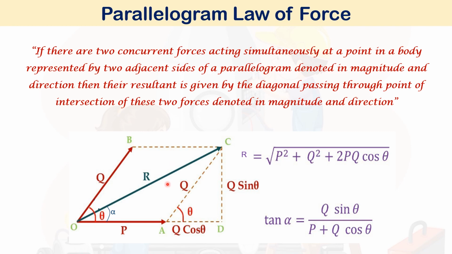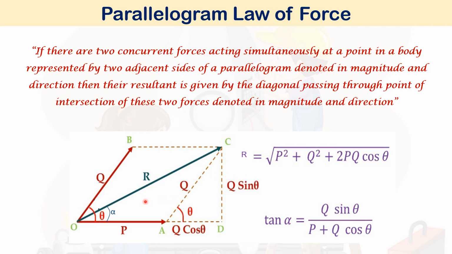There will be a diagonal for this parallelogram. That diagonal will represent the resultant of P and Q. So the angle between these two forces is, let it be theta, and the direction of the resultant with respect to the horizontal is alpha. Then the resultant can be expressed as the square root of P square plus Q square plus 2PQ cos theta. Then the direction of the resultant, tan alpha, can be represented as Q sin theta by P plus Q cos theta. This can be inferred from a derivation.